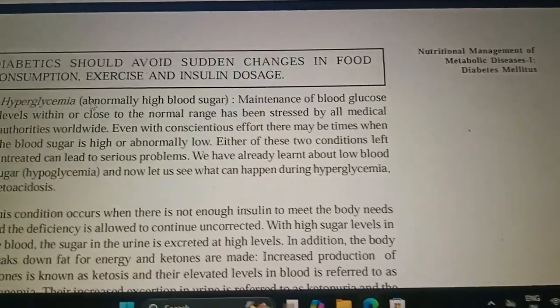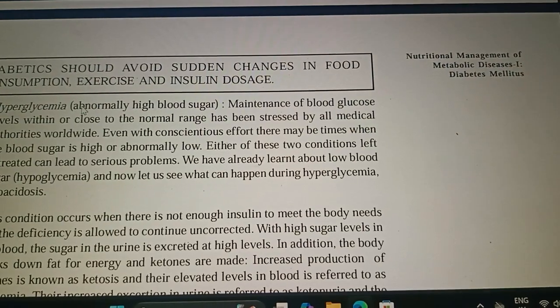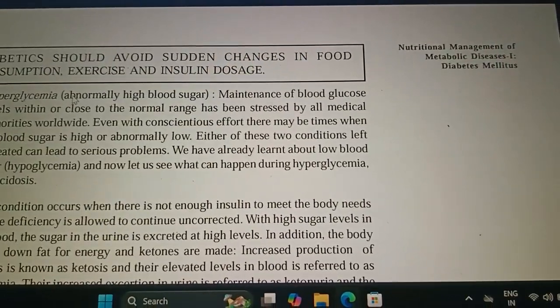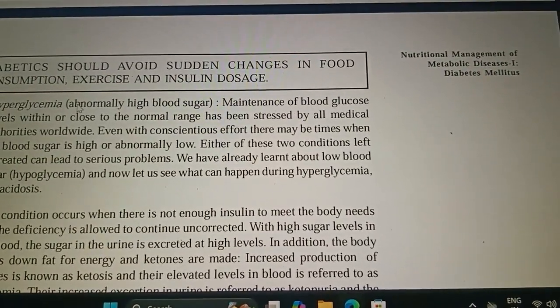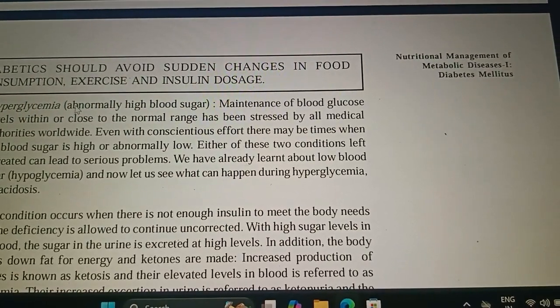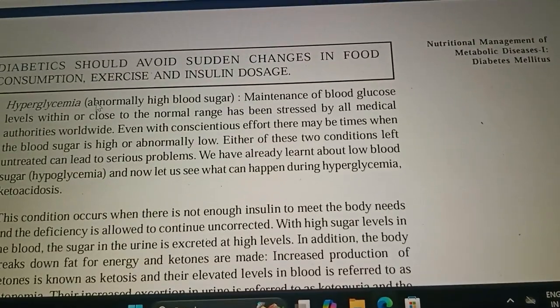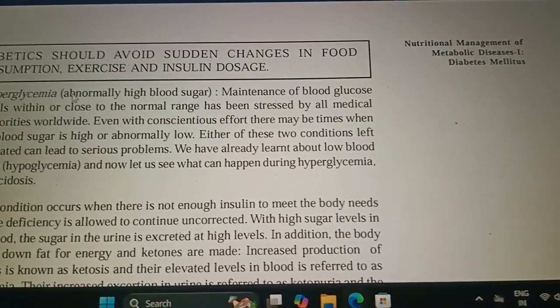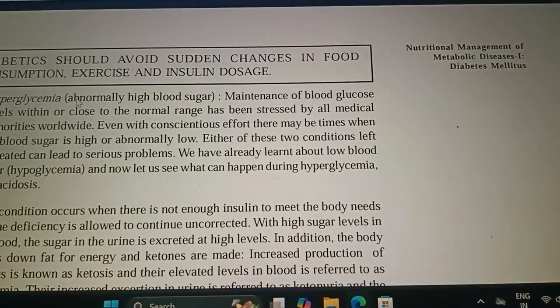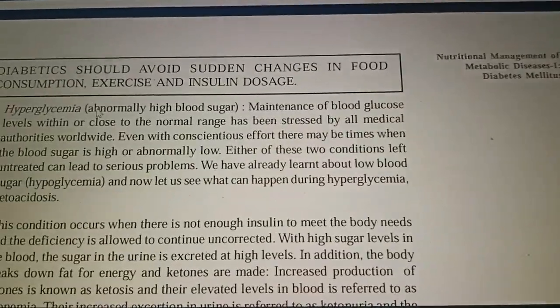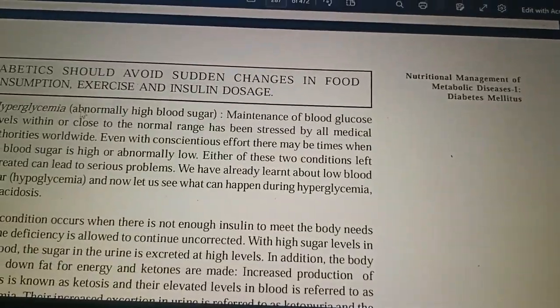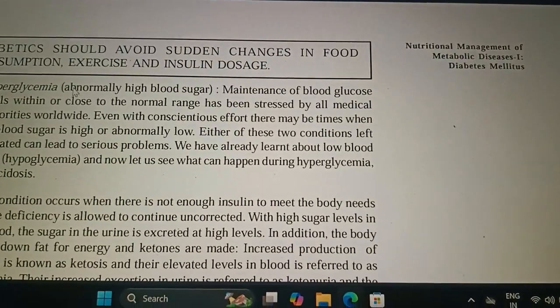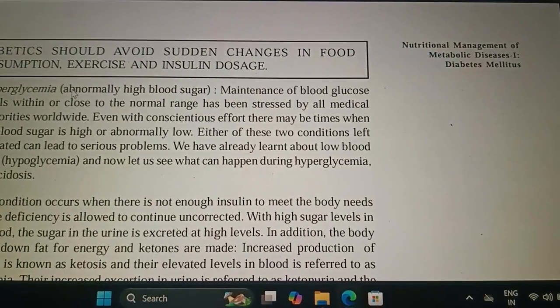If these two conditions are left untreated, they can lead to serious problems, and may also lead to convulsions and delirium. We already learnt about low blood sugar, that is hypoglycemia, in the earlier class. Here we will learn about hyperglycemia and its extension, ketoacidosis.